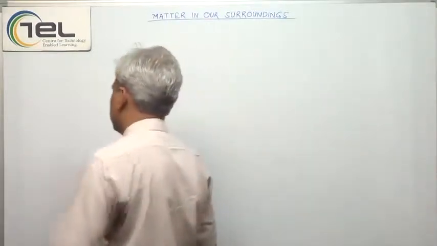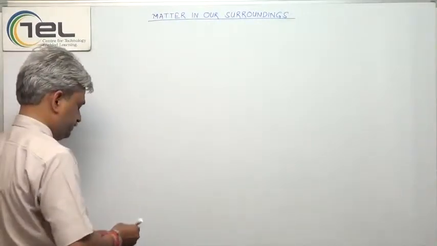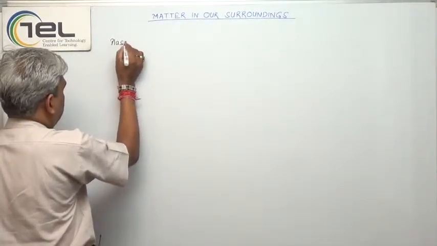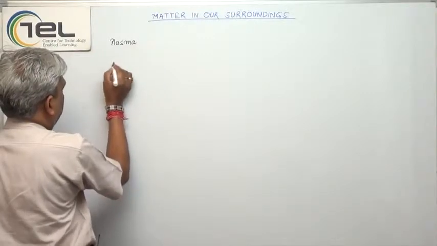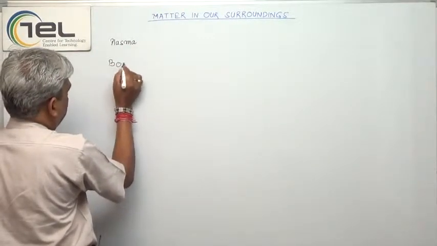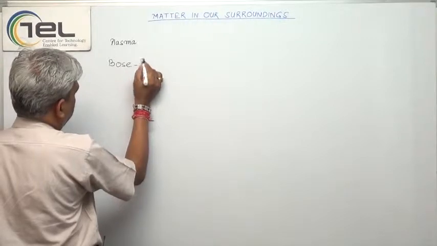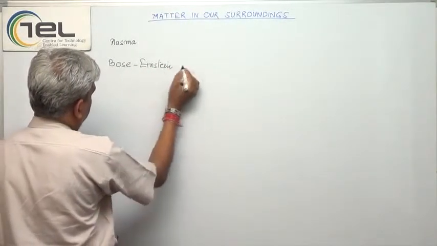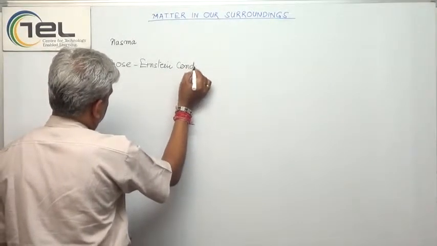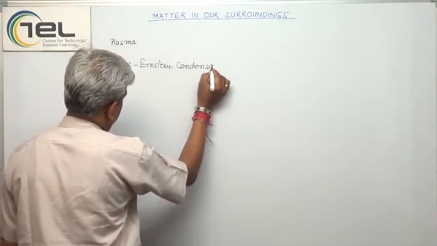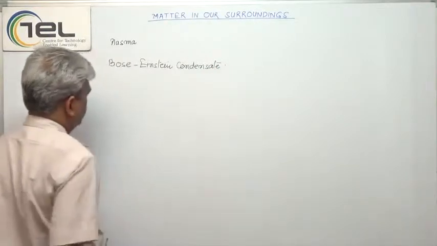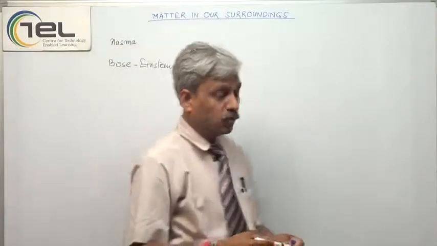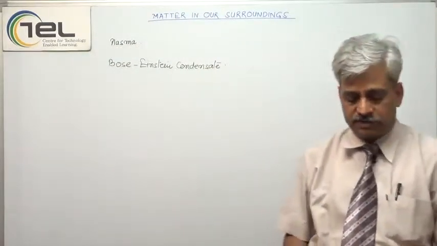One is plasma and another is the Bose-Einstein condensate. So these are two more physical states of matter which are found.